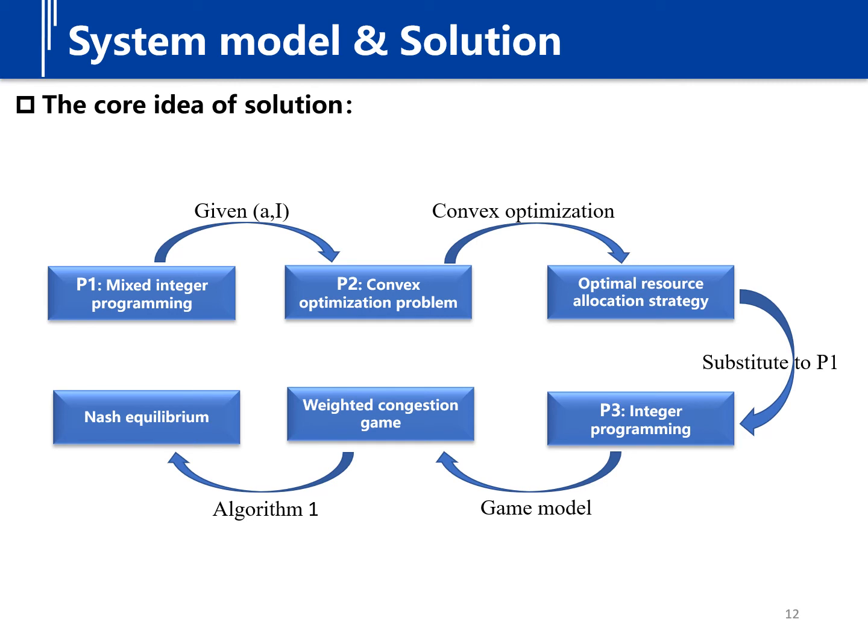To solve problem P3, we model it as a weighted congestion game. Finally, we propose a decentralized algorithm to achieve a Nash equilibrium of it. Below, I will describe the solution in detail.